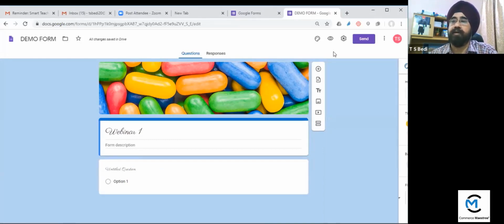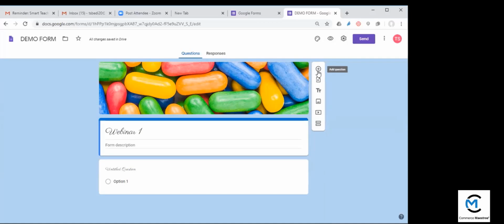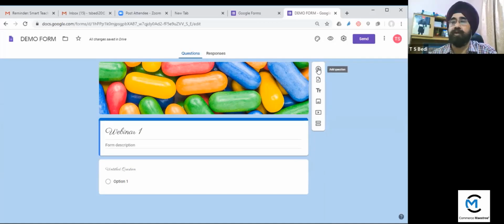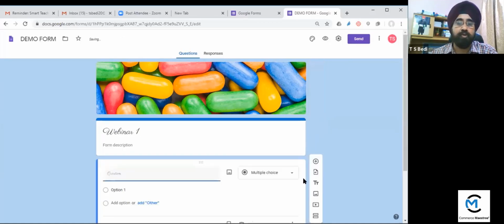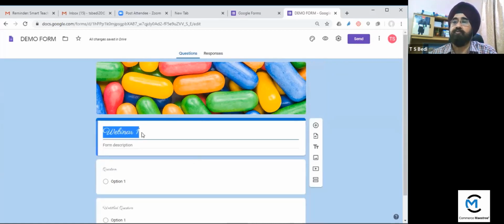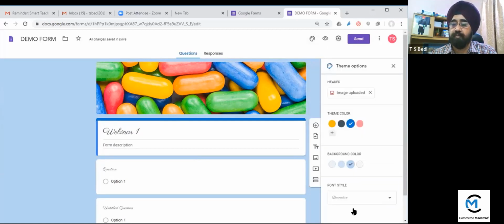Now come to the next part. Next one is preview. I will take it later on. Next one is settings, that also later. Now come to this point. Here you can add a question. The first part is the plus sign. So you can add a question here. I want to add, so just click on it. The question will be added. You can see that the font size and font have been changed. If I want, I can change the font again from here. It's your option. Whatever fonts you want, you can take.